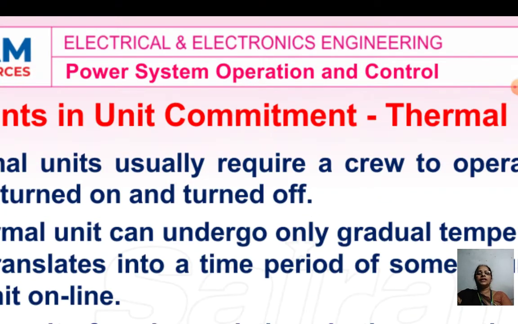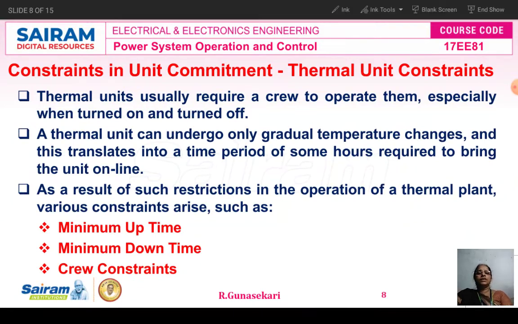The next constraint is the thermal unit constraints. The thermal unit constraints are again classified into minimum uptime, minimum downtime, and crew constraints. The thermal units require a crew to operate them, especially when turned on and turned off. The thermal unit, that is the generator used in the thermal power plant, can undergo only gradual temperature changes. This translates into a time period of some hours required to bring the unit online.